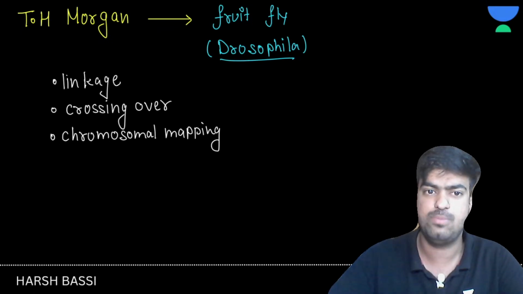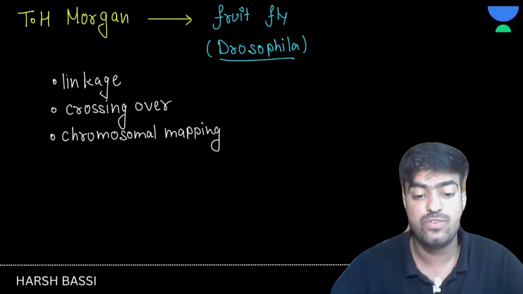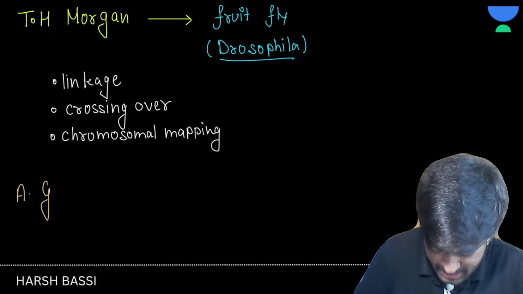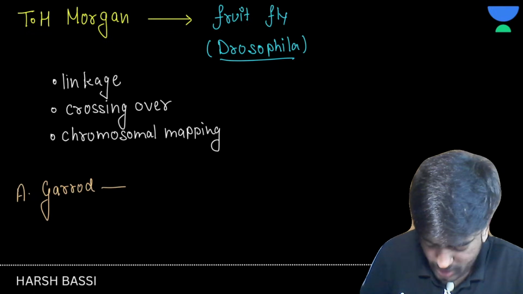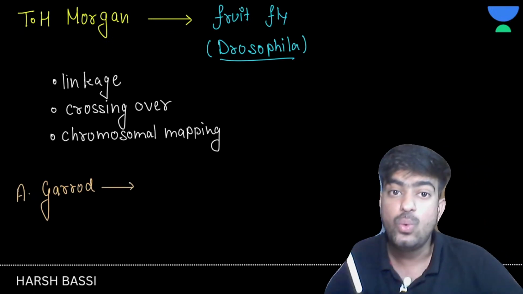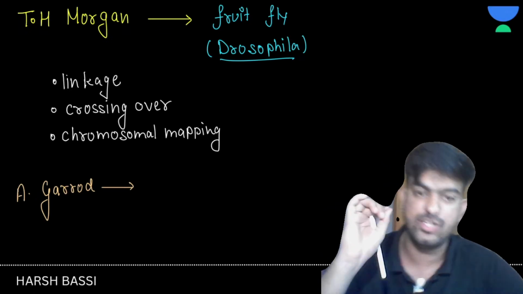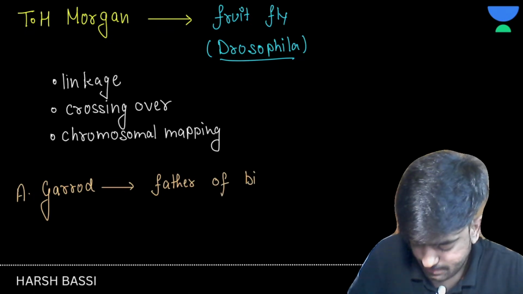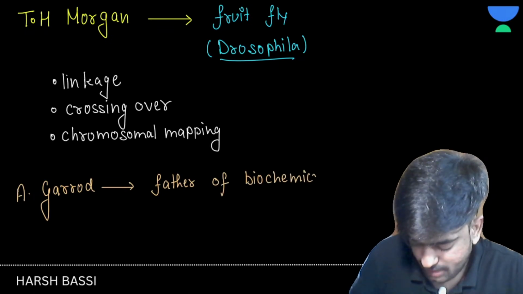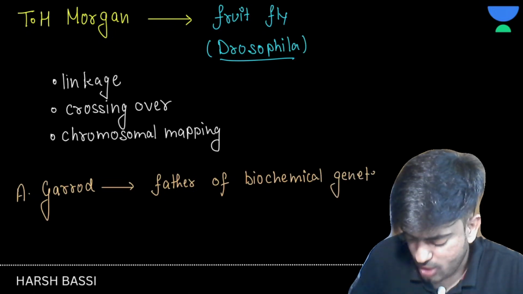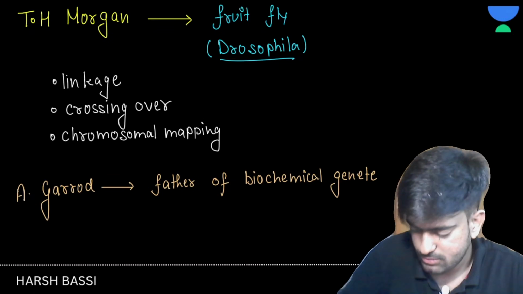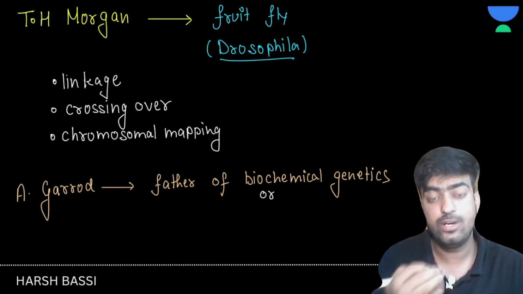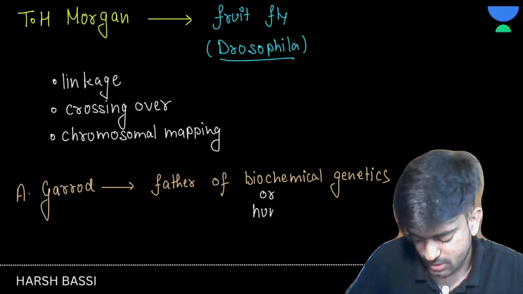After reading about T.H. Morgan, we have another scientist, A. Gerard. Let's remember this person also, A. Gerard. Now, what is he? He is known as the father of biochemical genetics, or human genetics also. Did I write the spelling of genetics wrong? No, it's correct. Or we can also call him the father of human genetics.